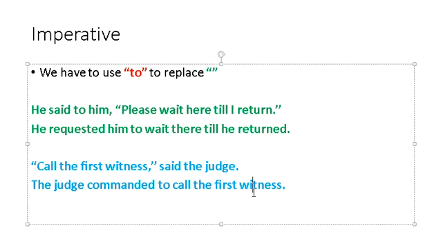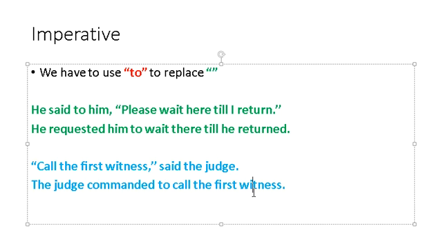So it's quite simple. This is how we can change the narration of different kinds of sentences. In exclamatory sentences we use that in the place of commas and inverted commas, just like assertive sentences. But interrogative sentences and imperative sentences take different words to replace the inverted commas.